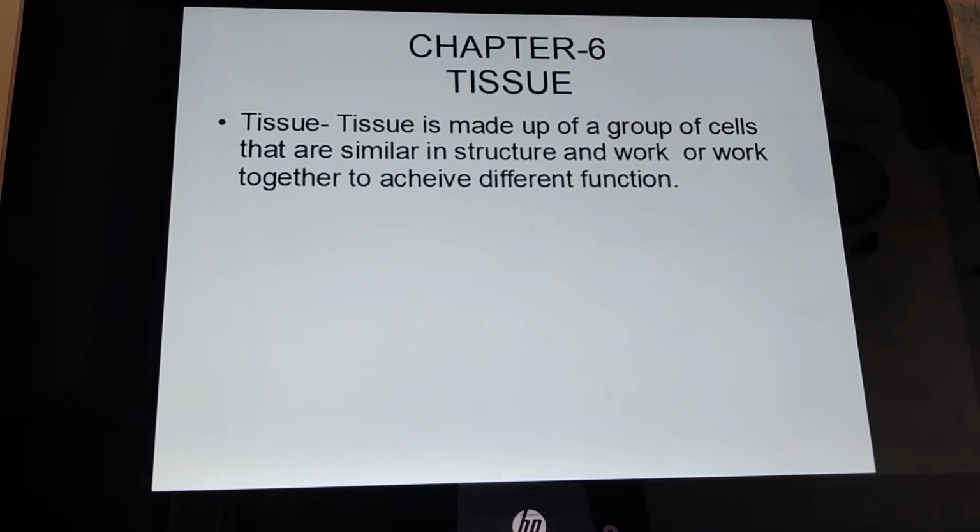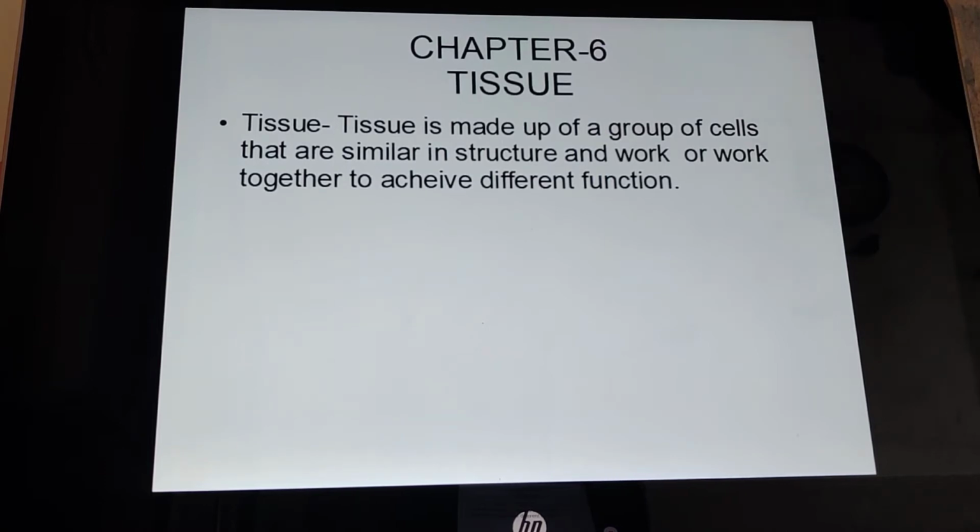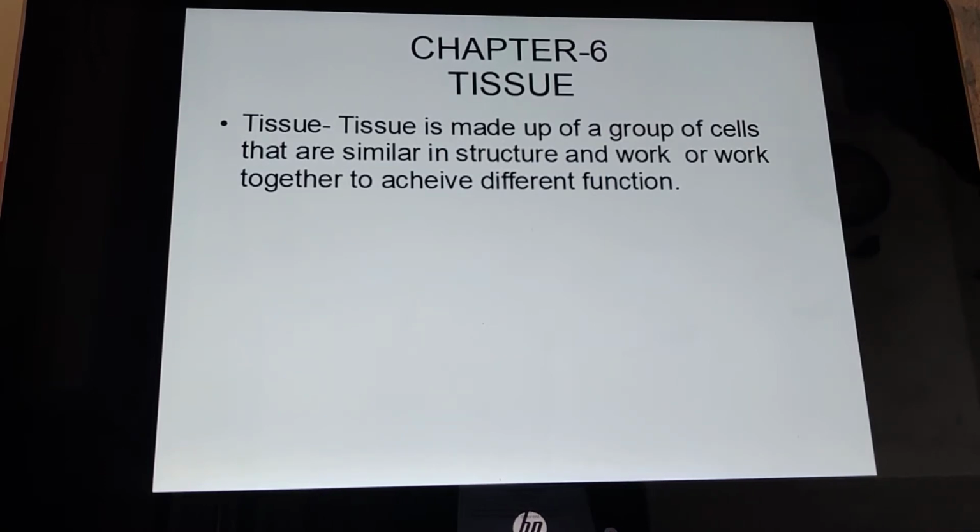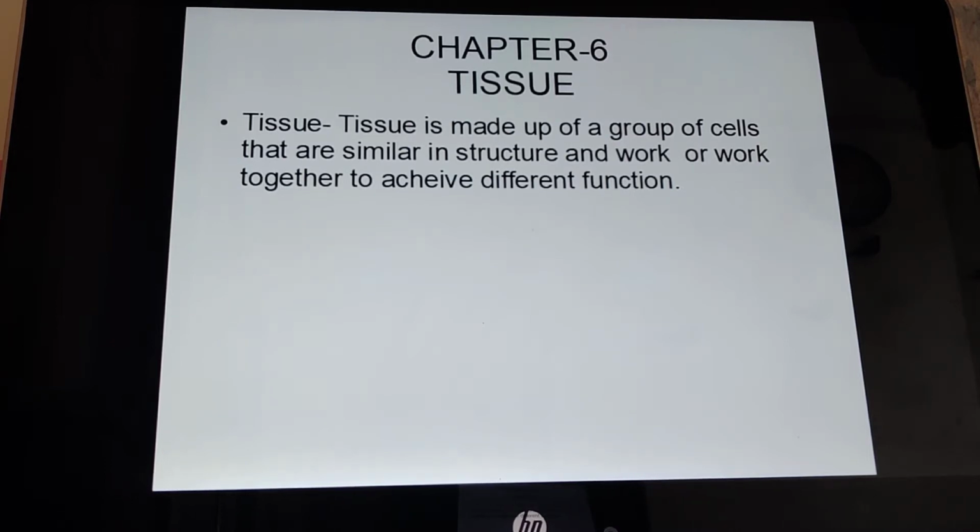Children, today we are going to start a new chapter of biology, that is tissues. We had already discussed the fifth chapter, that is the fundamental unit of life. In that, we have studied about the cell.